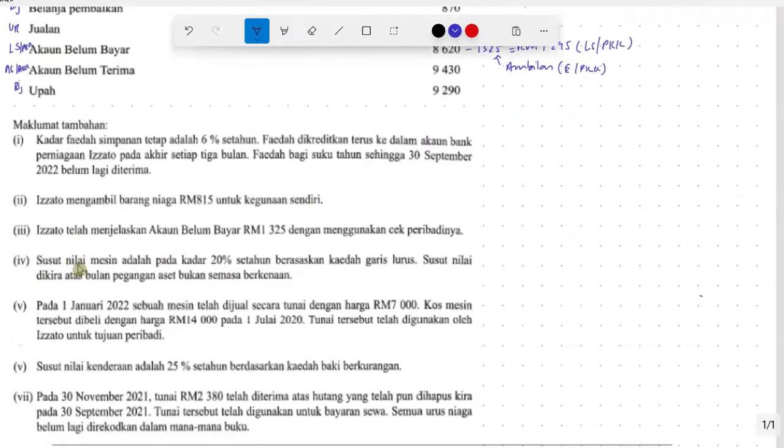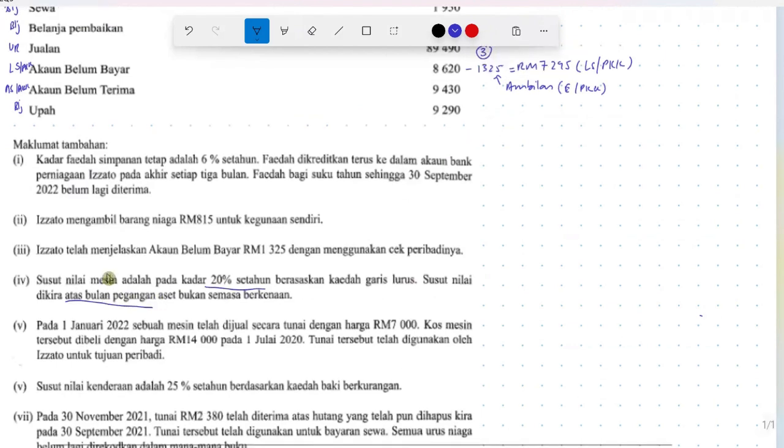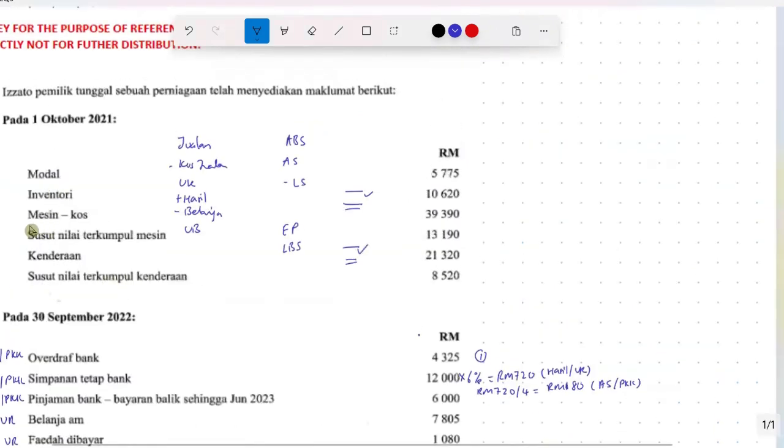Next, number 4. Susut nilai mesin adalah pada kadar 20% setahun berasaskan kaedah garis lurus. Susut nilai dikira atas bulan pegangan aset bukan semasa berkenaan. Atas bulan pegangan, take note of this. That means the depreciation is computed based on the months of ownership. If it's not exactly 1 year, you cannot depreciate for 1 year. You must follow how many months of ownership. So how many types of asset bukan semasa do they have? There's machine and there's kenderaan.